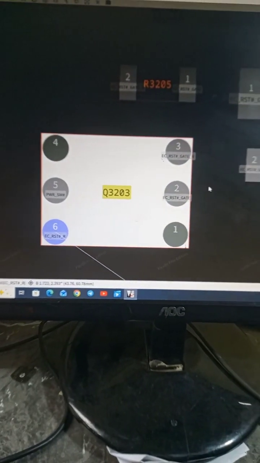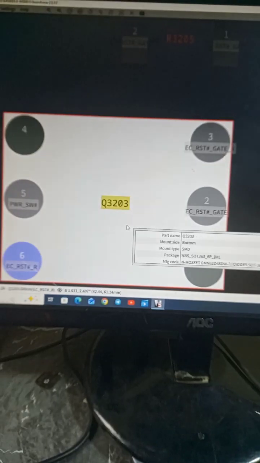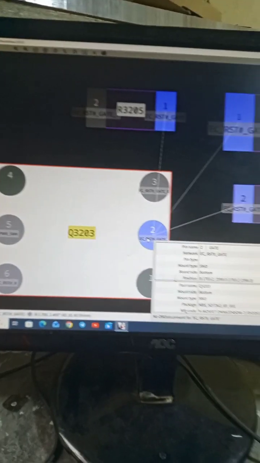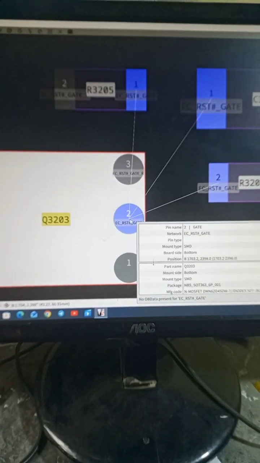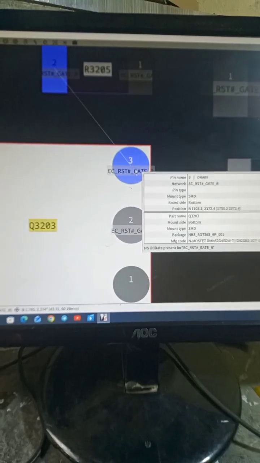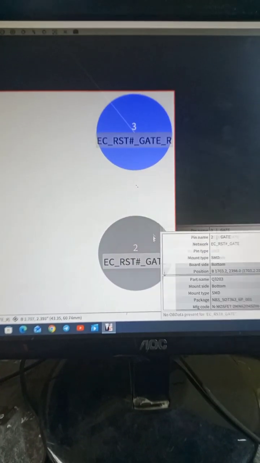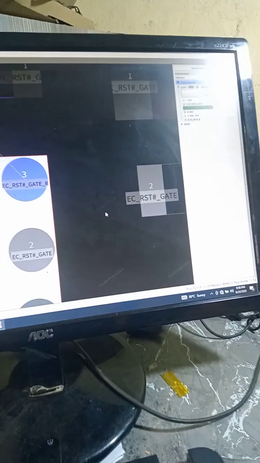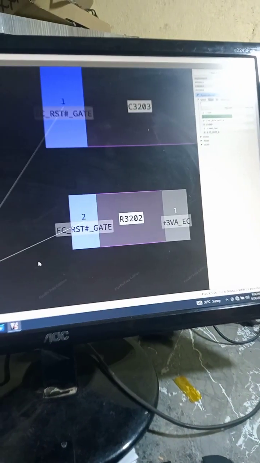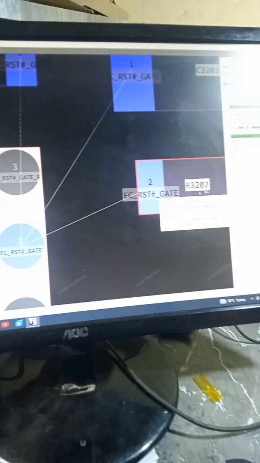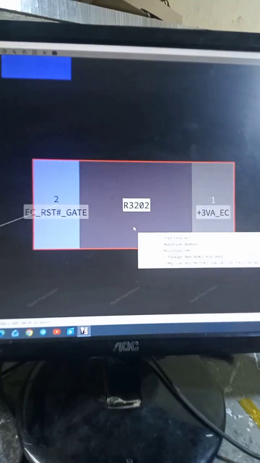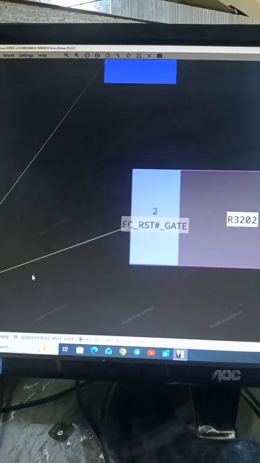The supply voltage for the MOSFET that generates the EC reset signal is supposed to come on pins 2 and 3, which are the EC reset gates. The component supplying this gate voltage is our R3202, the pull-up resistor supplying the gate voltage for this MOSFET.